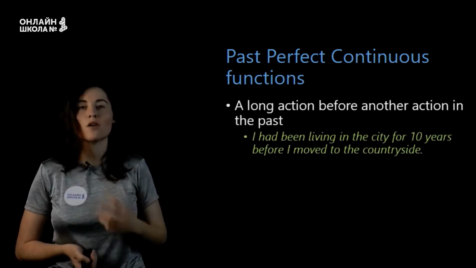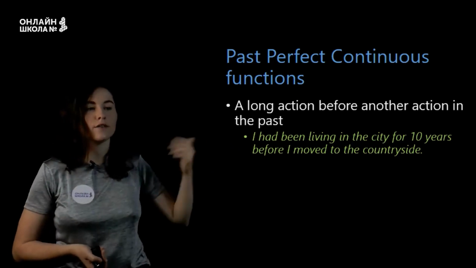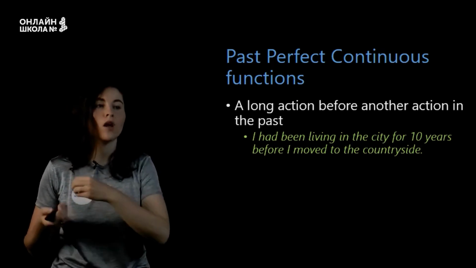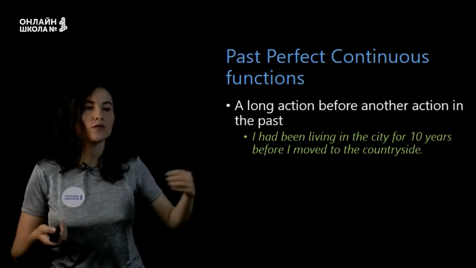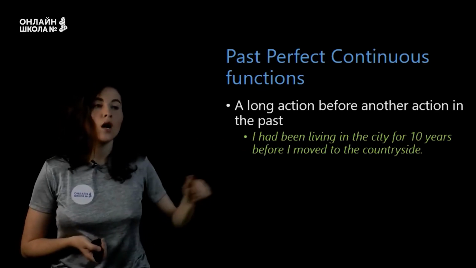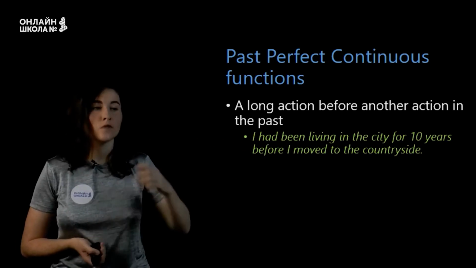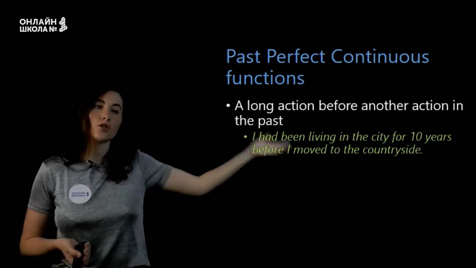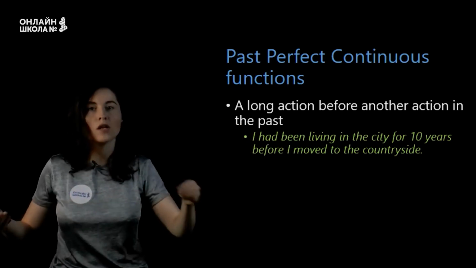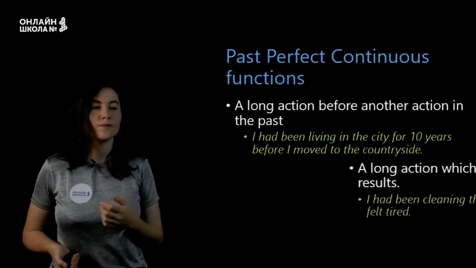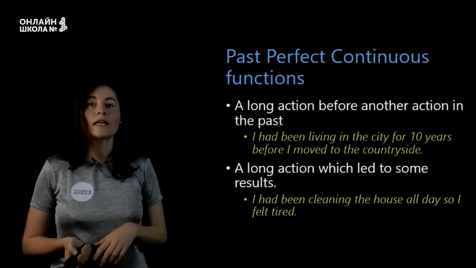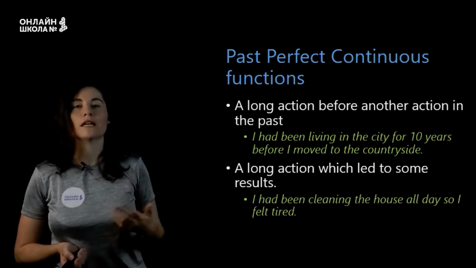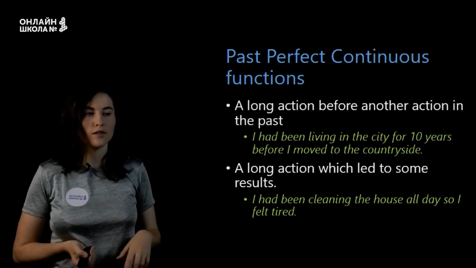We use it to speak about a long action before another action in the past. For example, I had been living in the city for 10 years before I moved to the countryside. So I had been living, this is a long action, and we know that it had been going for 10 years. Another one is a long action which led to some results in the past.